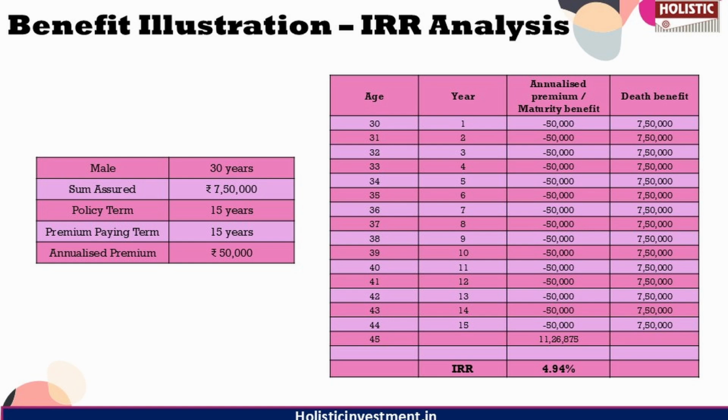Let us assume that a 30-year-old male invests in this policy with a sum assured of 7.5 lakhs. The premium payment term is 15 years, aligned with the policy term of 15 years, requiring an annual premium of 50,000. At the end of the policy term, the guaranteed maturity sum assured is paid as a maturity benefit amounting to 11.26 lakhs. So the cash flow translates to an internal rate of return, IRR, of 4.94% as per the policy's maturity calculator.